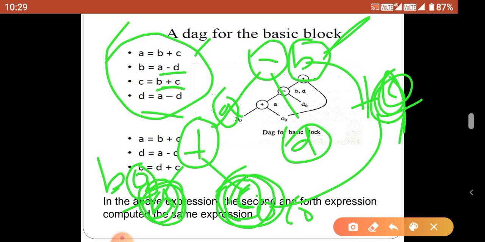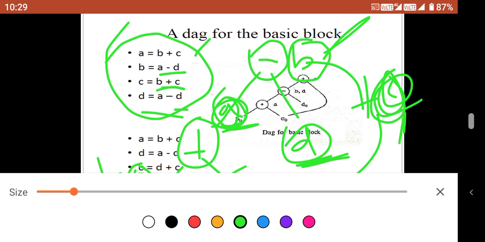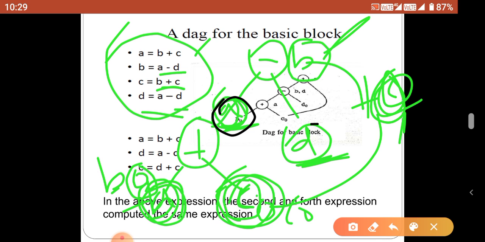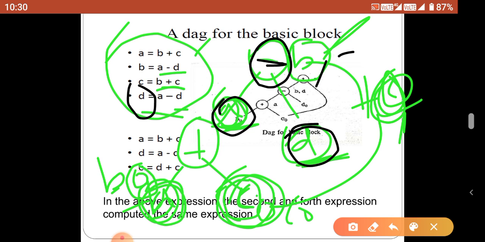Check whether the a is present or not. A is here, a is already there, and d is already there. The new value of a is here and d is here. The operator of a minus d, a and d is a minus operator. So already the same variable and operator is constructed. So the name of the minus operator is already b. Now b comma d is a new variable. Now we have constructed the DAG for all the nodes.